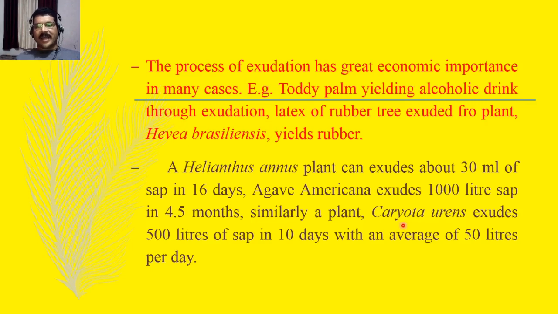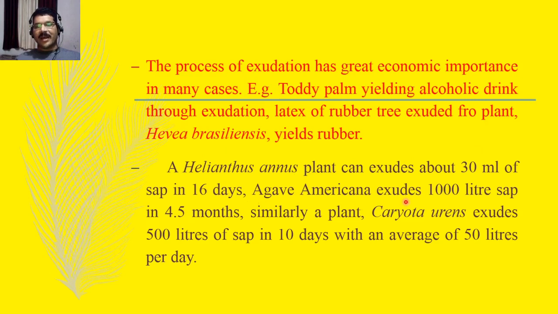If you see the concentration of exudation in different types of plants, the Helianthus annuus plant, that is the sunflower, can exude about 30 ml of sap in 16 days.